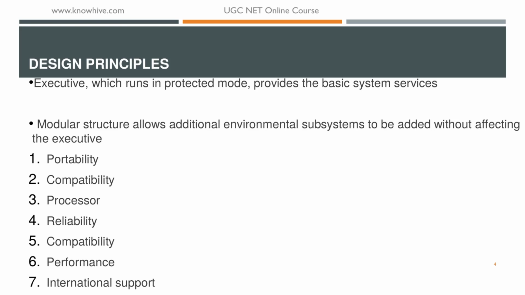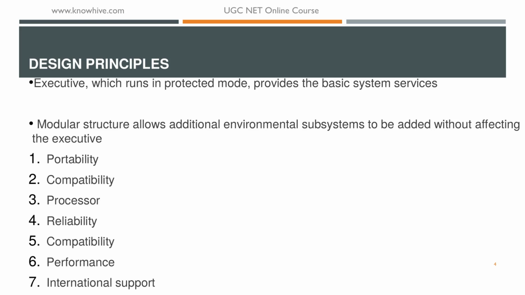In design principles, the executive runs in protected mode and mainly provides the basic system services. The modular structure allows additional environment subsystems to be added without affecting the executive. Windows is a multiuser multitasking system with a full set of Unix compatible tools, mainly used for speed and standardization.